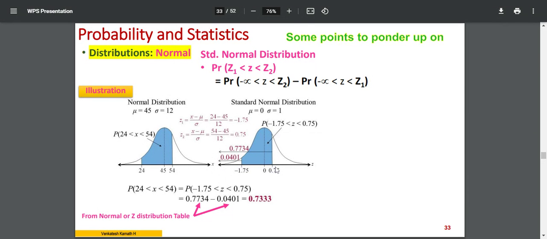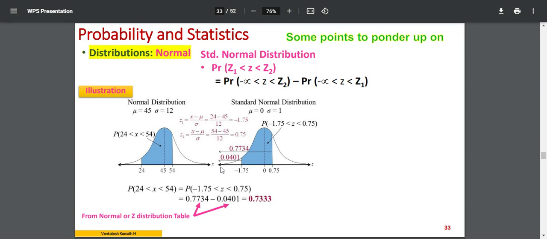In between value, if you have to calculate, just observe this carefully. Start from minus infinity and move in the positive direction. Wherever you mark it, the area under the curve is available in the Z distribution. But I want only a small slice. So what do I have to do?